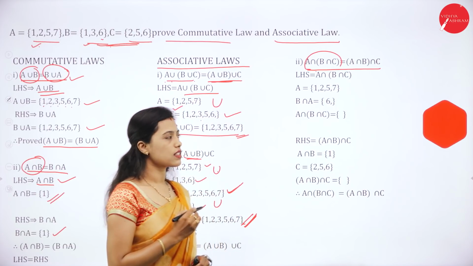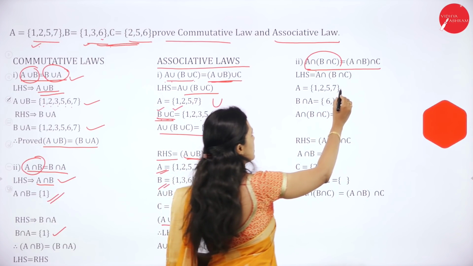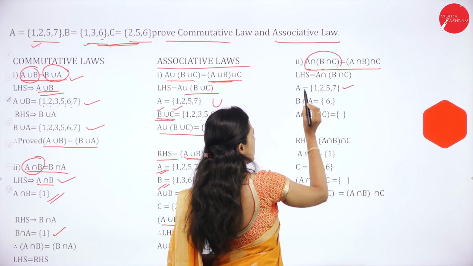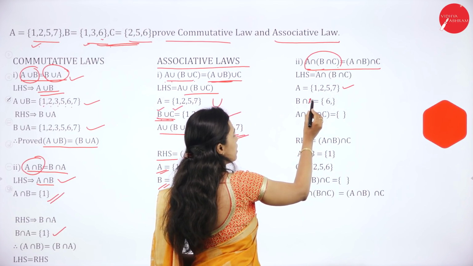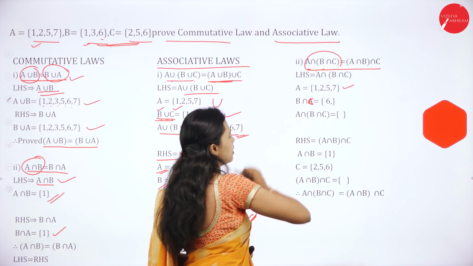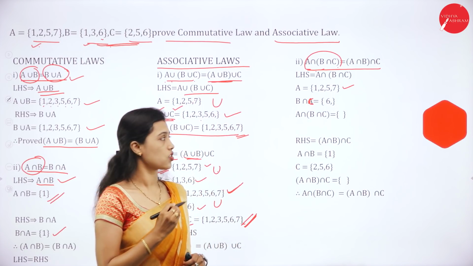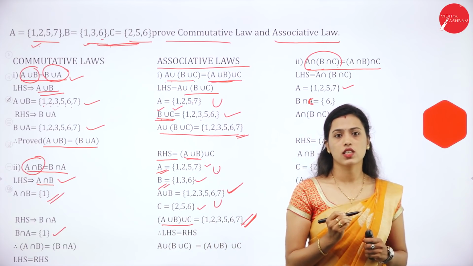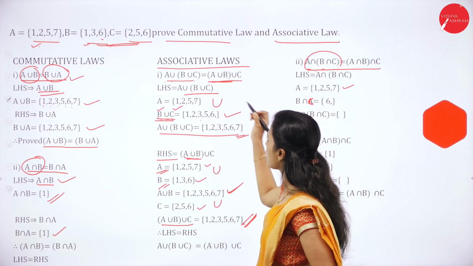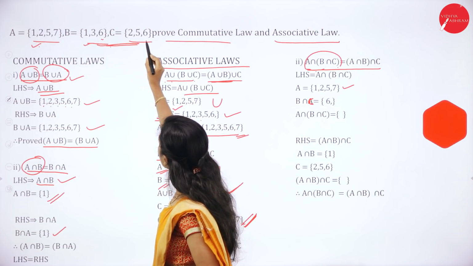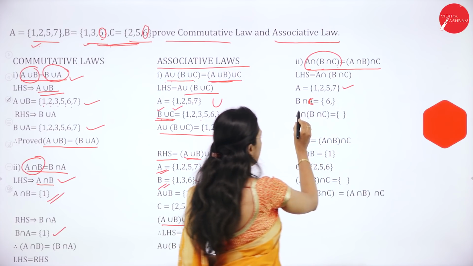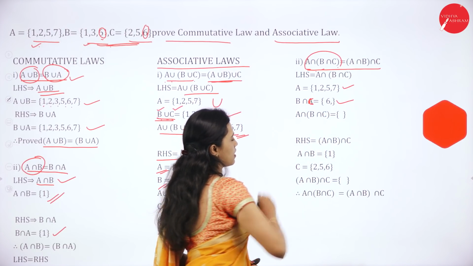So here A is {1, 2, 5, 7} and B intersection C. It is B intersection C, not A. So we have to identify the common element in set B and set C. The common element is 6. So B intersection C is {6}.